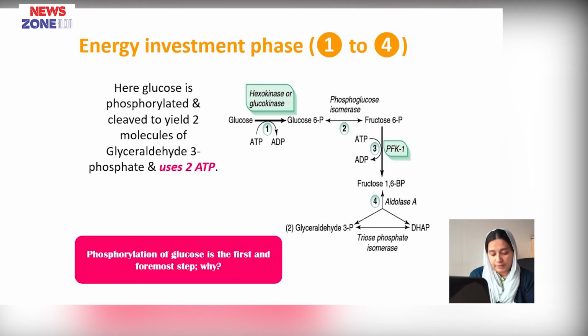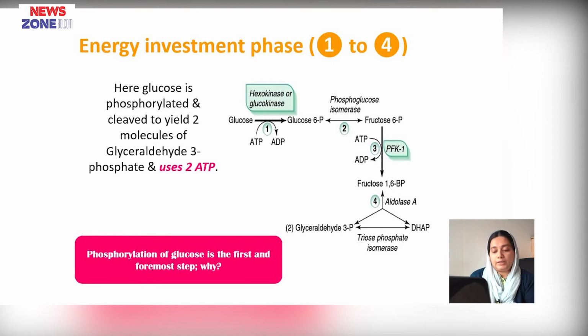Step 2, here conversion of glucose 6 phosphate to fructose 6 phosphate occurs. The enzyme is an isomerase, phosphoglucoisomerase or phosphohexoisomerase, as glucose and fructose are functional isomers of each other. Step 3, here conversion of fructose 6 phosphate to fructose 1,6 bisphosphate occurs. Phosphate is added to the first carbon on fructose. This cannot be done on glucose because carbon 1 of glucose does not contain a hydroxyl group, and phosphate has a tendency to bind with a hydroxyl group.